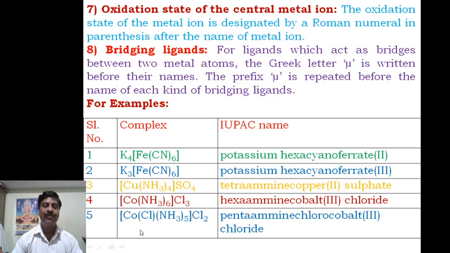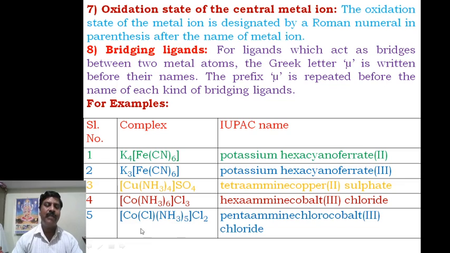Then coming to another example, pentaammine. Here 2 kinds of ligands are there. Again, it is a cationic complex, and the cobalt remains as it is. Therefore, you write chloro here, and another one is ammine. These ligands are different, so you have to arrange them in alphabetical order. Ammine will be first in alphabetical order.